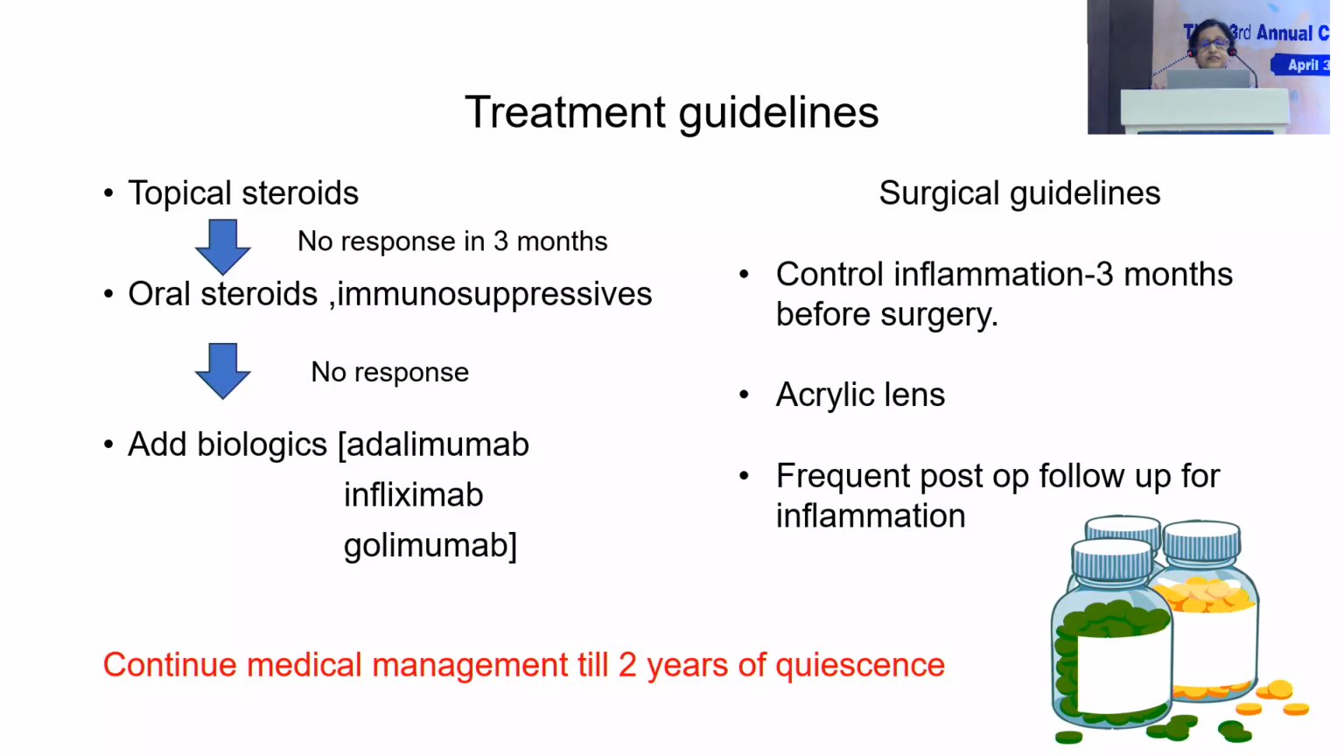So, treatment guidelines: because it's an anterior uveitis, treat them with topical steroids, and continue it for at least 3 months. If they do not respond, add steroids and immunosuppressives. Again, if the response is poor, add biologicals. If you're going for surgery, ensure 3 months of complete quiescence before you go for surgery. And you need to follow up the patient very frequently, even after surgery, for inflammation. Continue medical therapy till 2 years of quiescence.